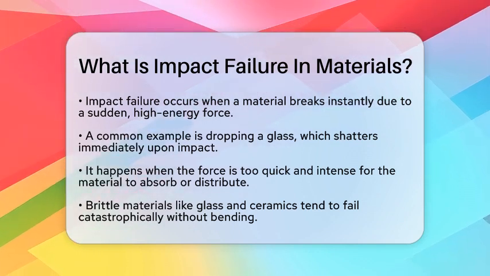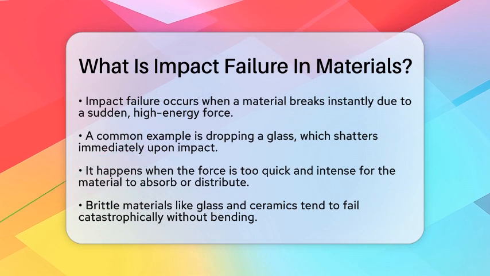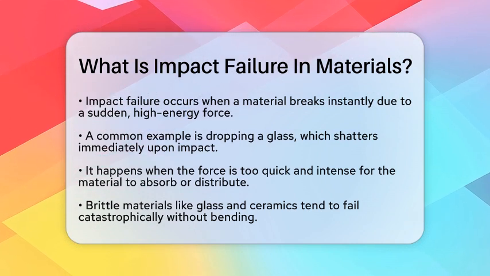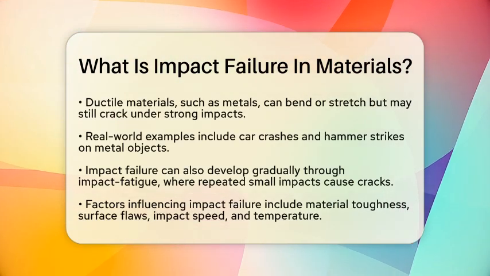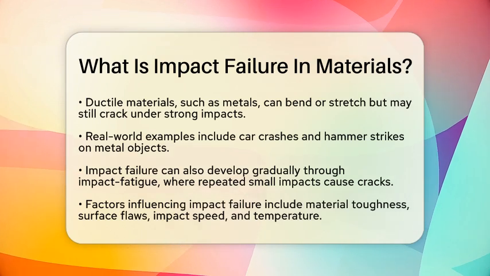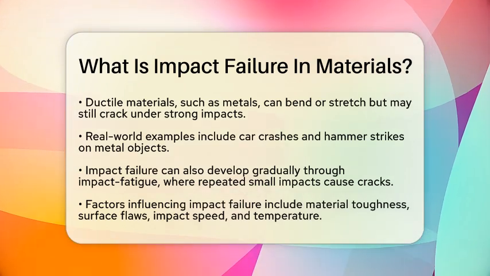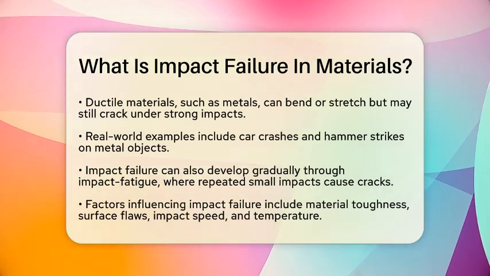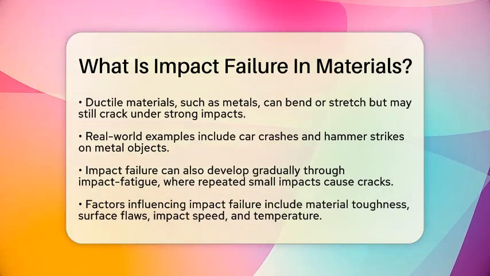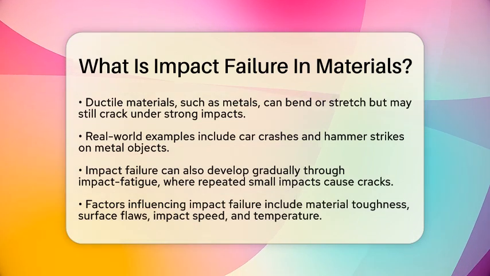Some materials, like glass or ceramics, tend to fail catastrophically because they are brittle. They don't bend much before breaking, so when hit hard, they shatter suddenly. Ductile materials, like many metals, can usually bend or stretch a little to absorb energy. But if the impact is strong enough, even these materials will eventually crack or break.